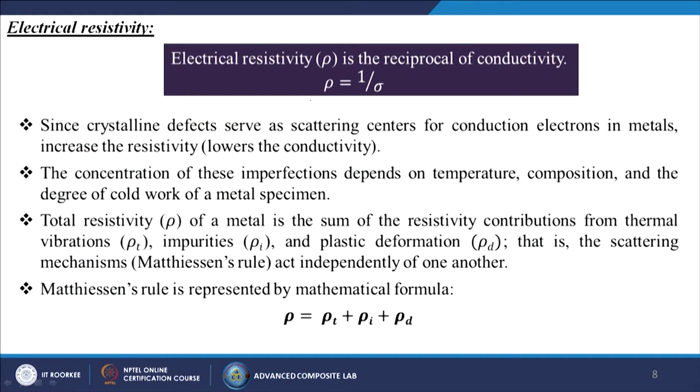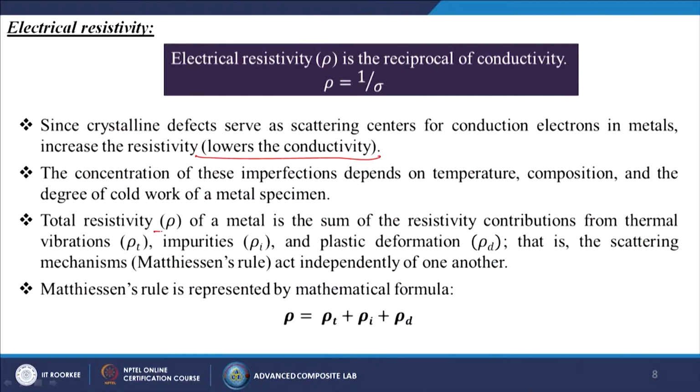Next we will talk about the electrical resistivity. It is the opposite of the electrical conductivity. Electrical resistivity is the reciprocal of the electrical conductivity, denoted by rho, which is equal to 1 by sigma. Since crystalline defects serve as scattering centers for conduction electrons in metals, they increase the resistivity, that means they lower the conductivity. The concentration of these imperfections depends on temperature, composition of that particular material and the degree of cold work of a metal specimen.